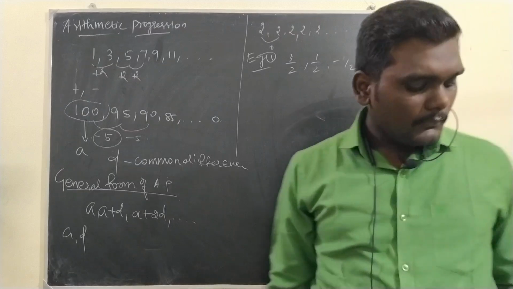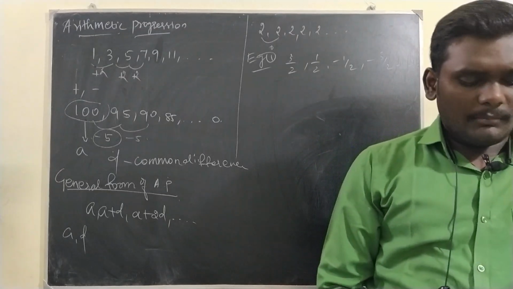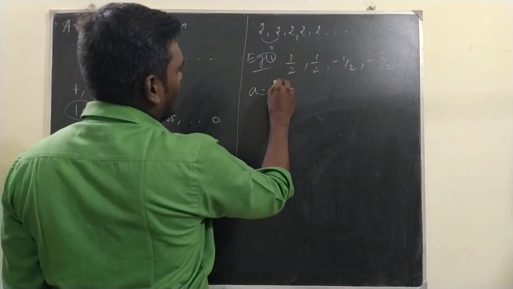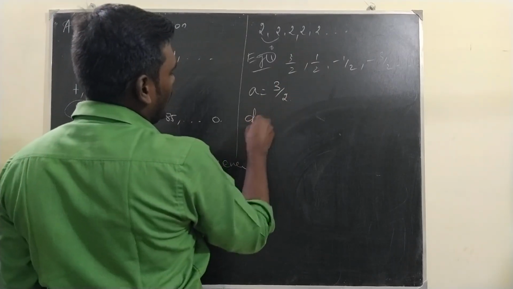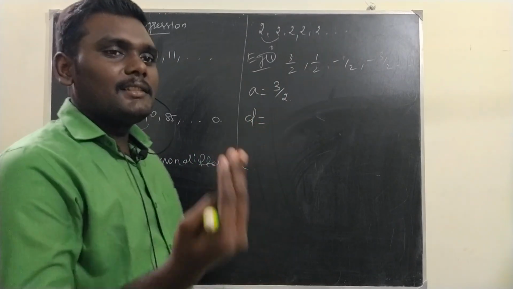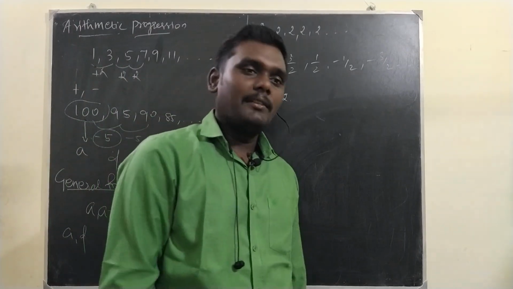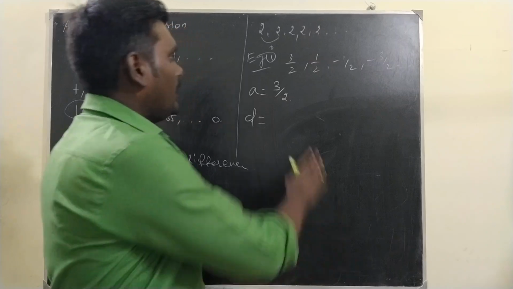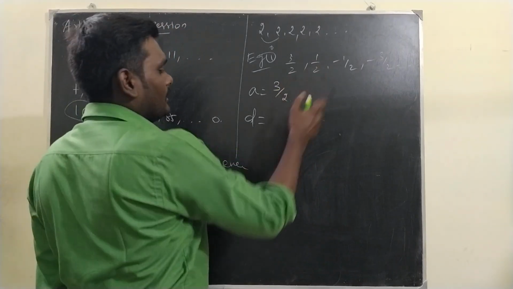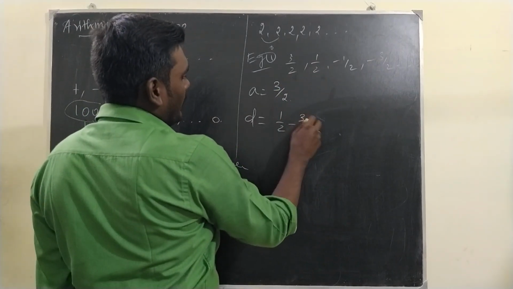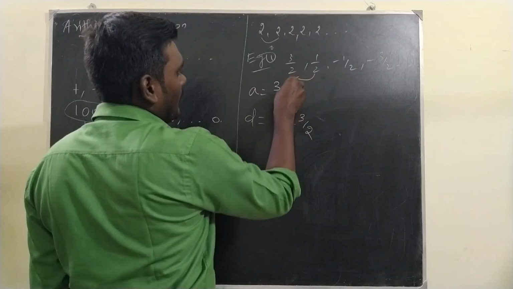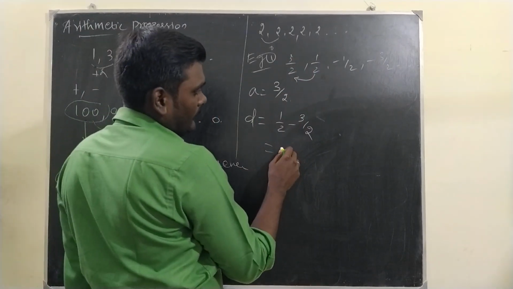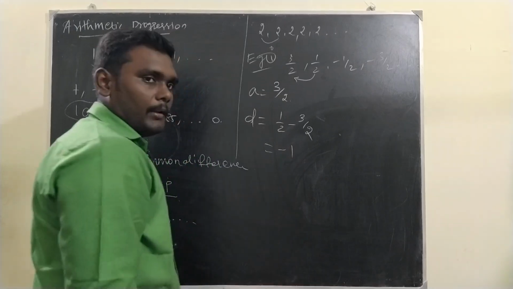Now, how do you find the first term and the common difference? The first term is always the first number, 3 by 2, and the common difference is next term minus previous term. Wherever you fix the position, next term minus previous term. So here I am fixing the position here. Next term 1 by 2 minus 3 by 2, the second term minus first term. That is the difference. So the answer is minus 1.